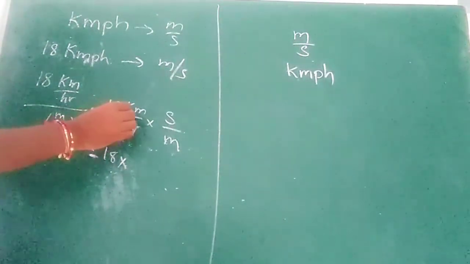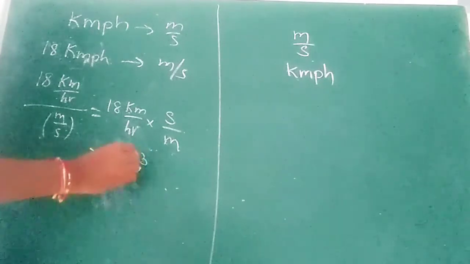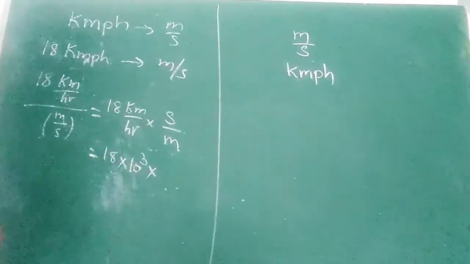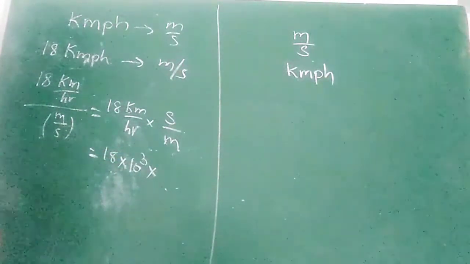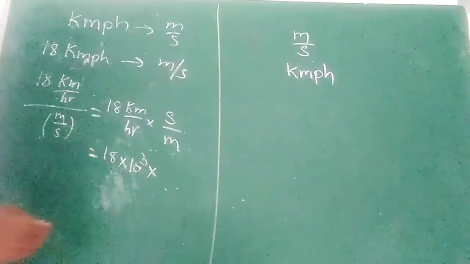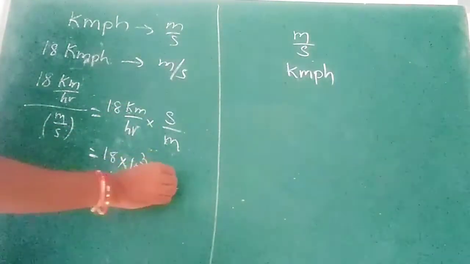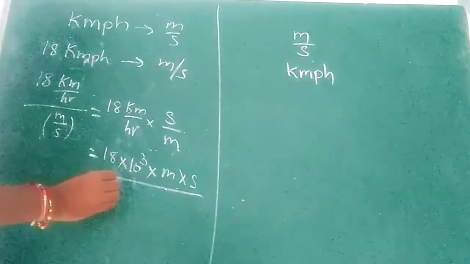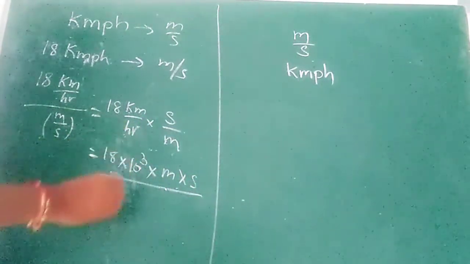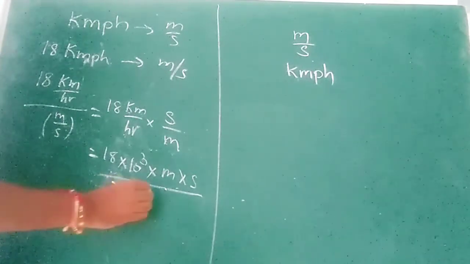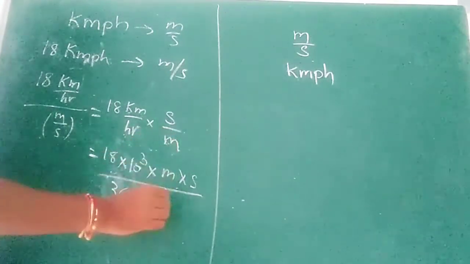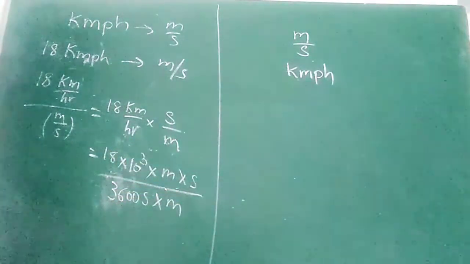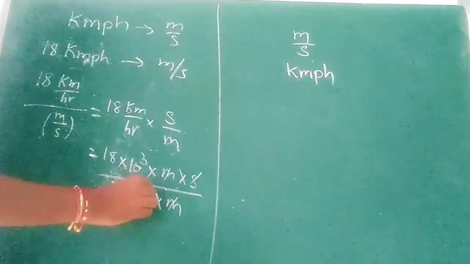What is the value of kilo? 10 power 3, into 10 power 3 into meter into second by hour. An hour is how many seconds? 3600 seconds into meter. Meter, second, gets cancelled.